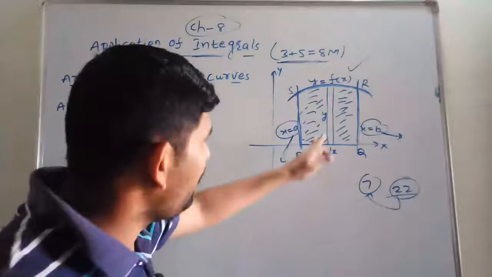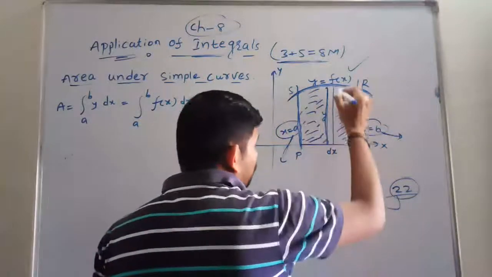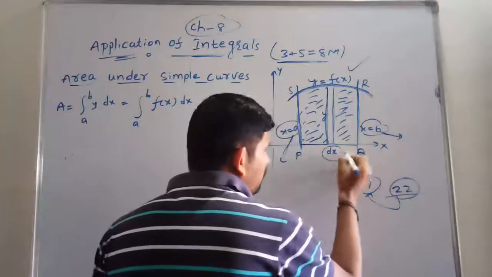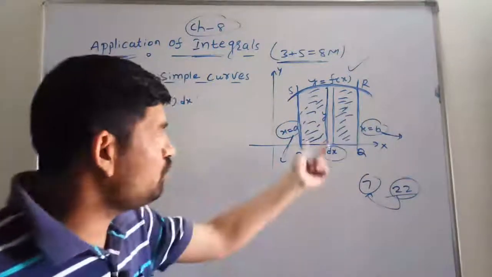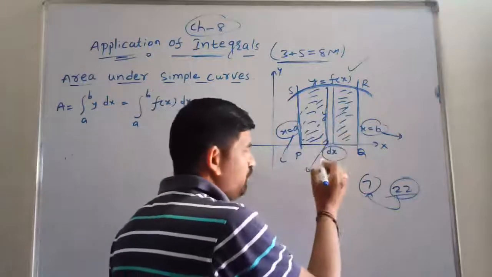Now in this part we are going to take one of these strips. The strip width we consider as dx. We are taking one of these strips. Which kind of strip are we taking? That strip is a vertical strip. Yes or no?